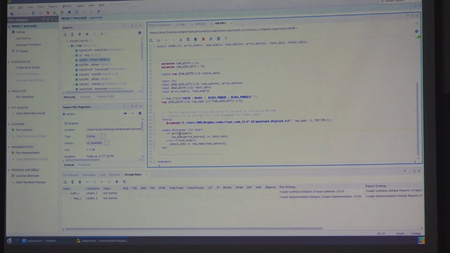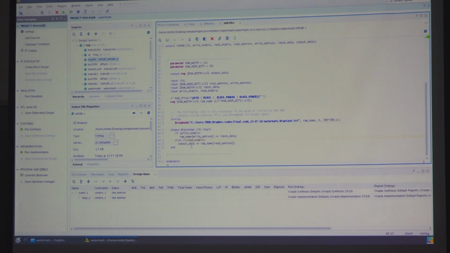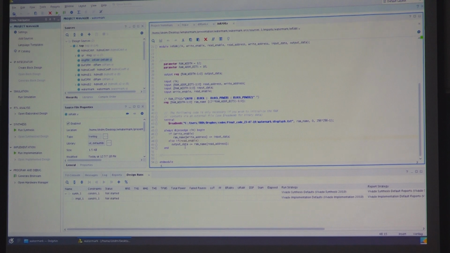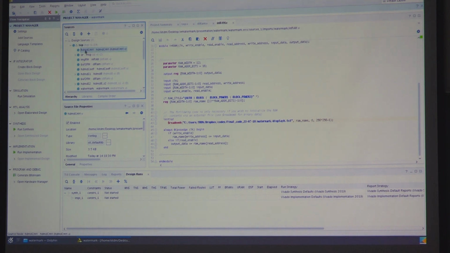This BRAM will do both, that means it's a dual port RAM, so both read and write have to happen. If write enable is there, whatever input data is there, it will write it in the memory, or if read enable is there, whatever data is in the memory will go to out_data. So this is the BRAM and this is the initialization file. But if you want to access this BRAM for read and write, we actually need the control logic. So the address which is shown now through simulation has to be connected with the top module.